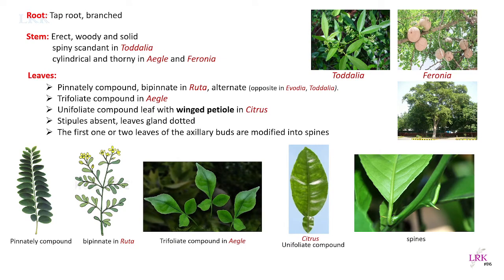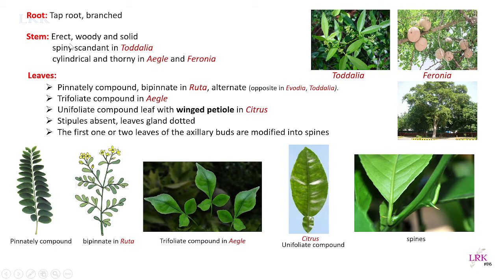Now we will see vegetative features. Root system is a taproot system, and it is well branched. The stem is erect, woody, and solid, and it is spiny scandent in Toddalia. We already discussed that it is a climbing shrub, so we also call it spiny scandent. You can see here in this picture, this is Toddalia. The stem is cylindrical. You can see here, this is Feronia. The thorns are also seen in these plants. Aegle and Feronia have cylindrical and thorny stems.